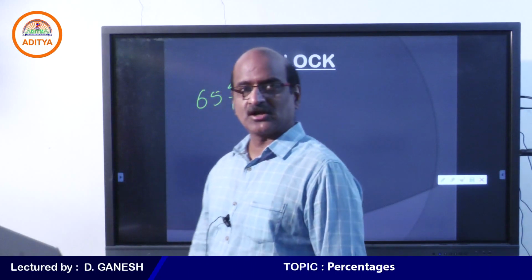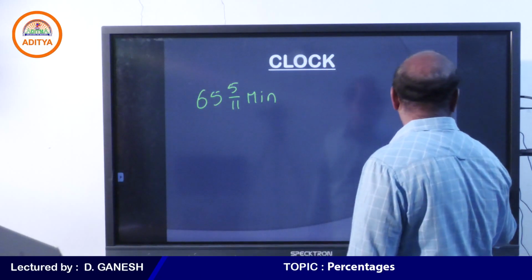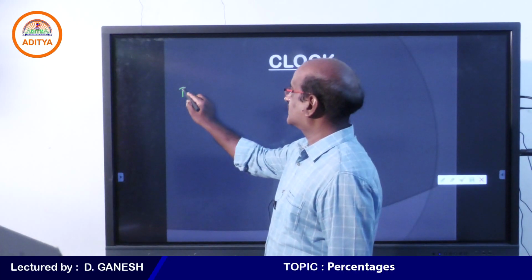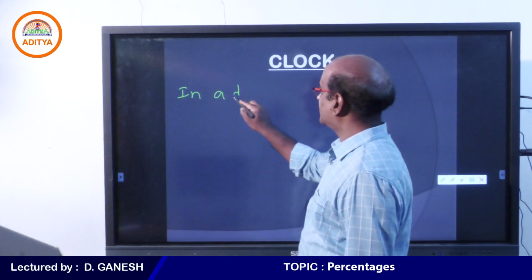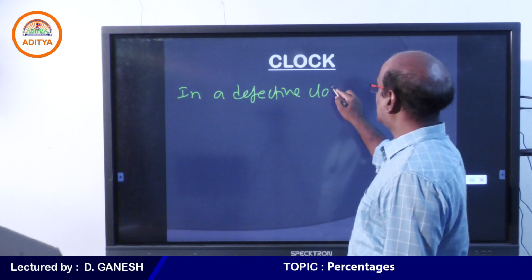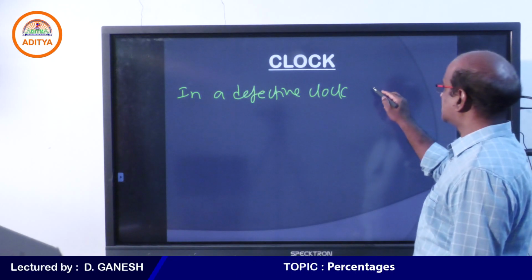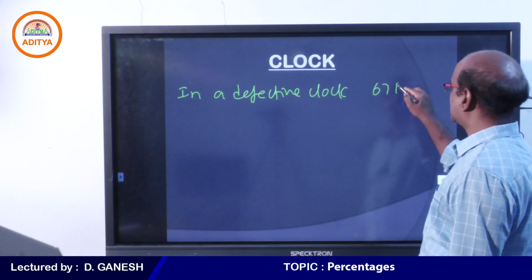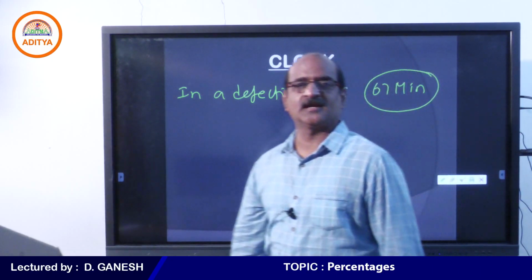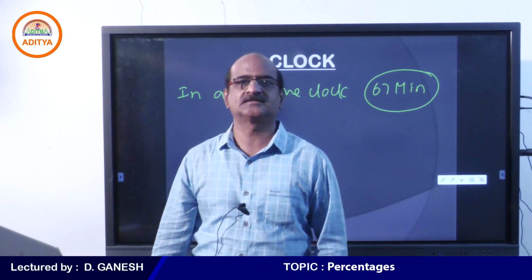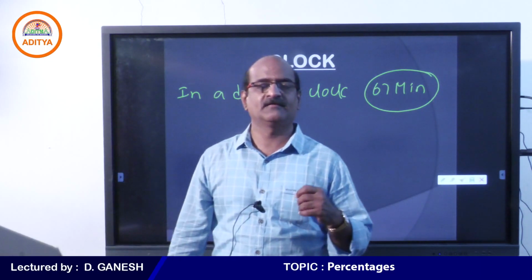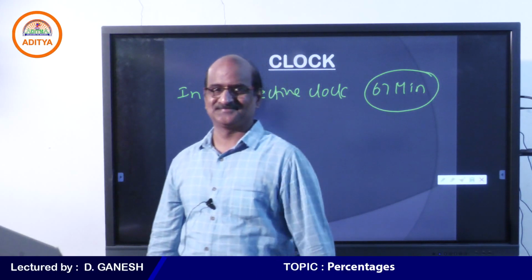Now, as far as the clock is concerned, students, my question to you. For example, in a defective clock, if both the hands coincide for every 67 minutes, tell me, may I know whether the clock is running fast or slow?